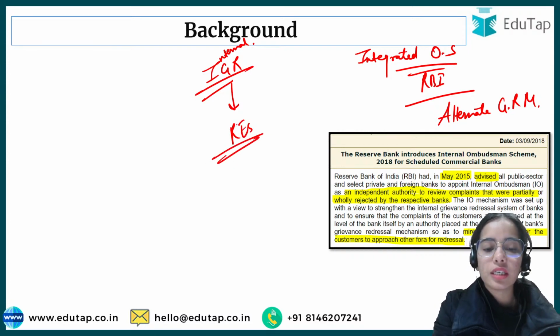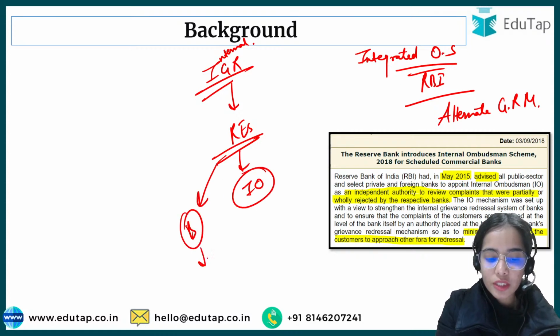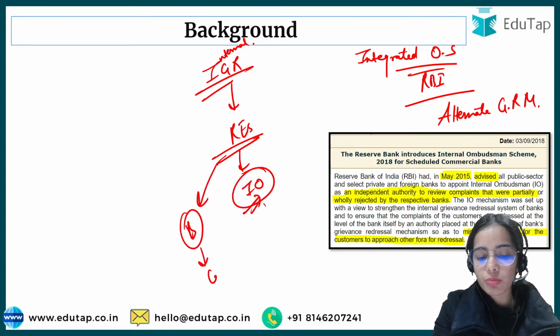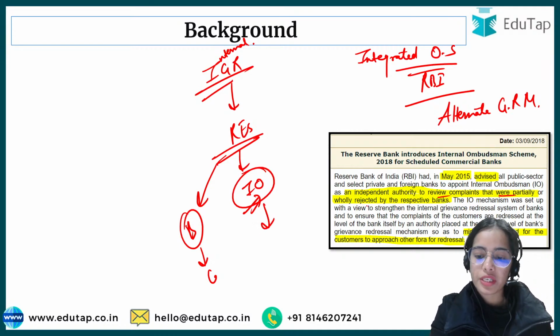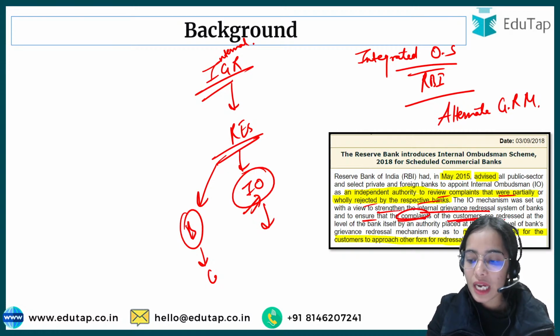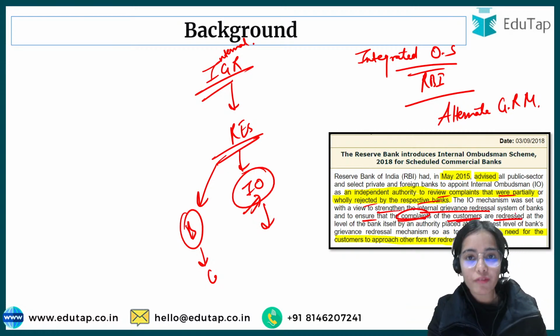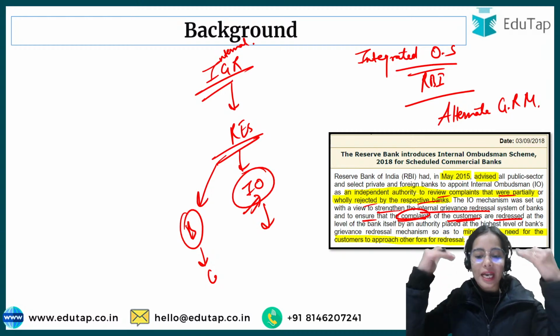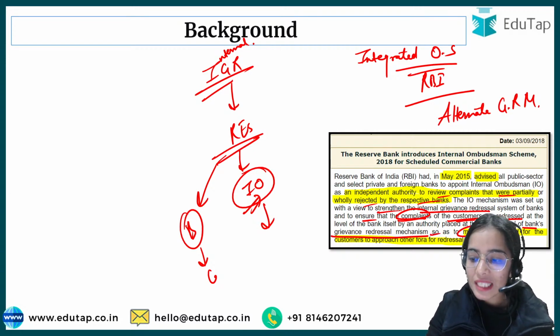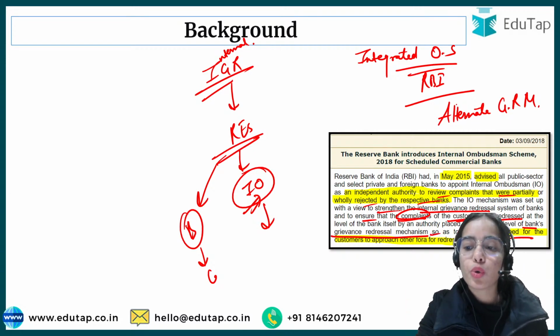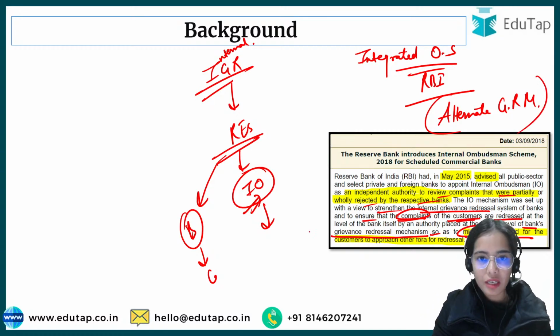So this is the internal grievance redressal mechanism, through which the banks, or the internal ombudsman, resolve the complaints of customers that are wholly or partially rejected by the respective banks. The idea is to strengthen the internal grievance redressal system of the banks and to ensure that customer complaints are redressed at the level of the bank itself by an authority placed at the highest level of the bank's grievance redressal mechanism, so as to minimize the need for customers to go to the alternate grievance redressal mechanism. So this is the idea.